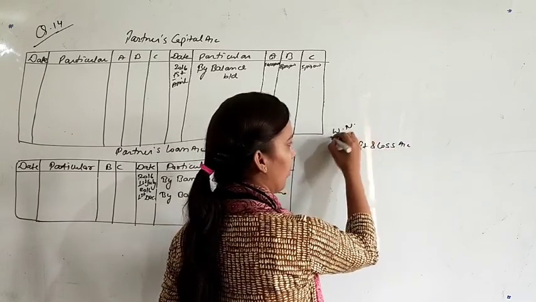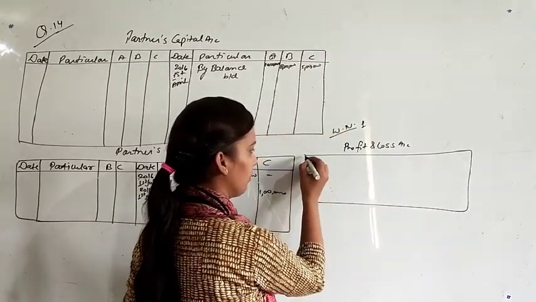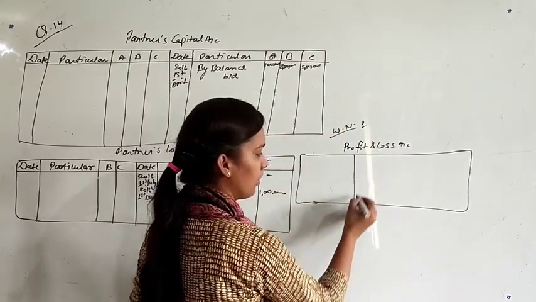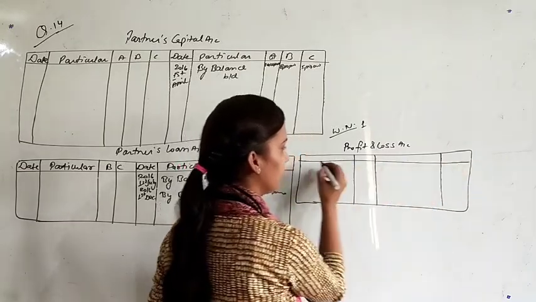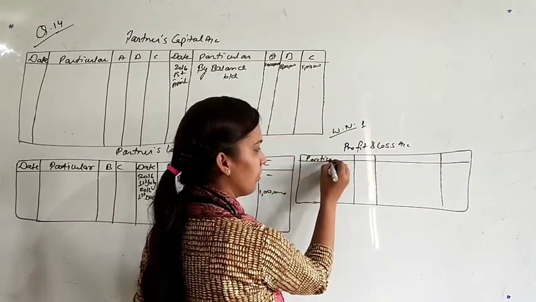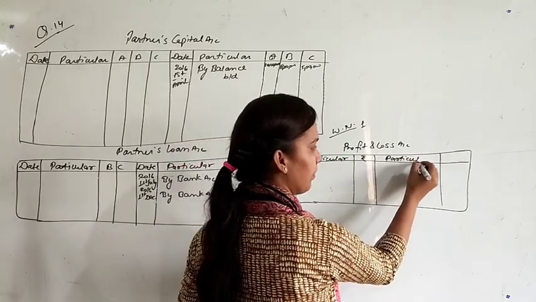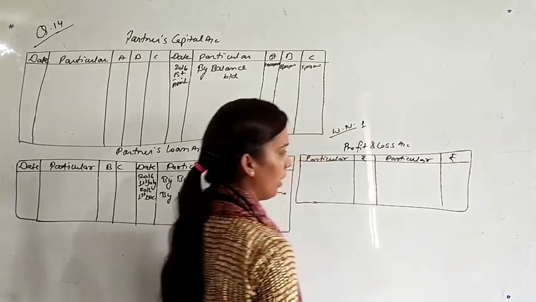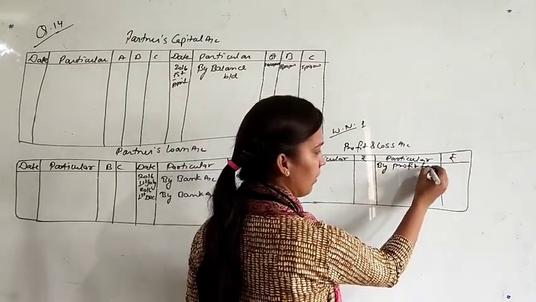This will be prepared in working note. First of all, there is profit for the year.